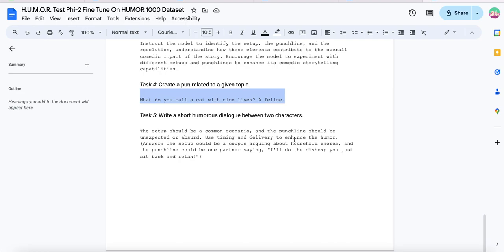The setup should be a common scenario, and the punchline should be unexpected or absurd. Use timing and delivery to enhance the humor. Answer: The setup could be a couple arguing about household chores, and the punchline could be one partner saying, I'll do the dishes, you just sit back and relax.